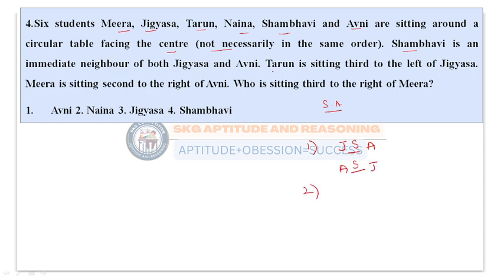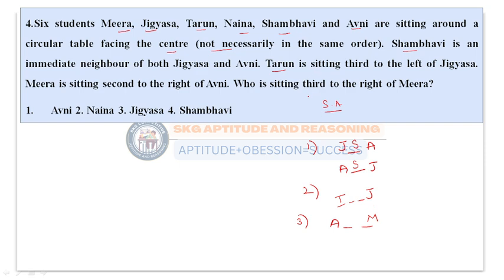Let us go for the second condition. Tarun is sitting third to the left of Jignasa. Suppose Jignasa is present here, to his left: first left, second left, and third left, here Tarun has to be present. That was the second condition. And the third condition: Meera is sitting second to the right of Avni. Suppose Avni is present here, to the second right: first right and second right, Meera is present here. So these are the given conditions.